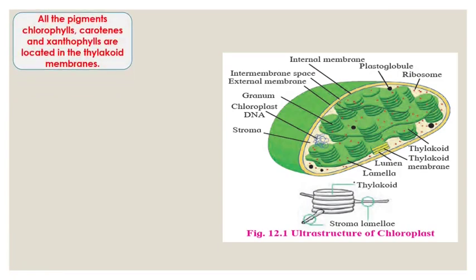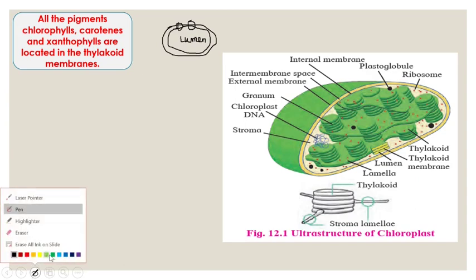To see in detail, all the pigments like chlorophyll, carotenes or xanthophylls are located in the thylakoid membrane. I will draw one thylakoid over here. This is one thylakoid, which is a double walled membrane made up of lipids and proteins. The pigments are present on the wall of the thylakoid. In the center it has a cavity, and the cavity present in a single thylakoid is called the lumen. And on the wall of the thylakoid, different types of pigments are present.